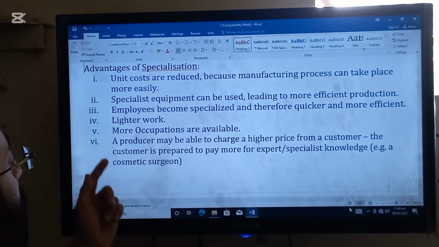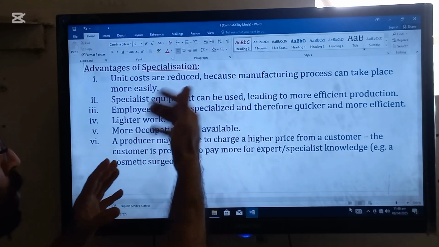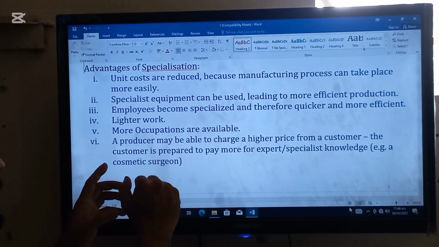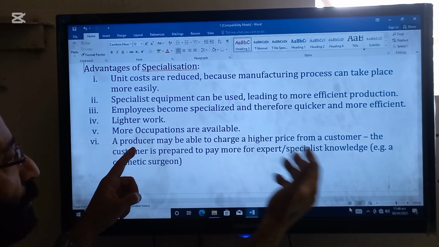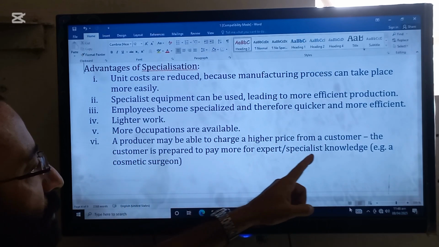So lighter work. Next is more occupations are available. So the more specialization there is, the more occupations are available in the world. A producer may be able to charge a higher price from a customer.